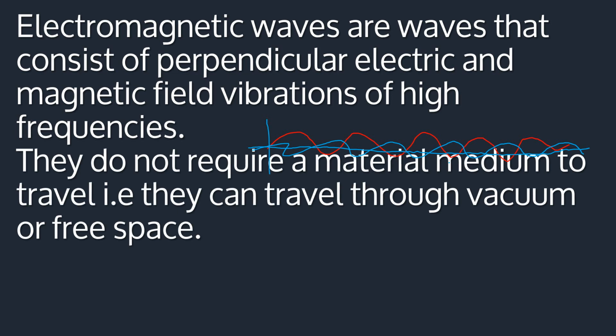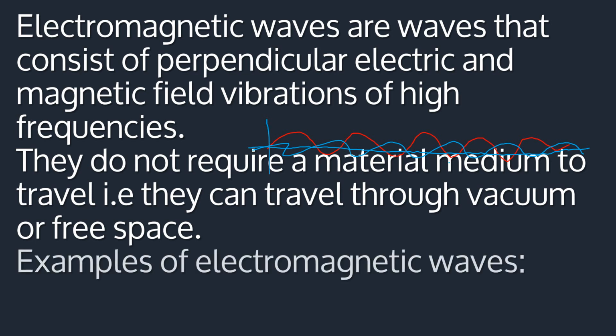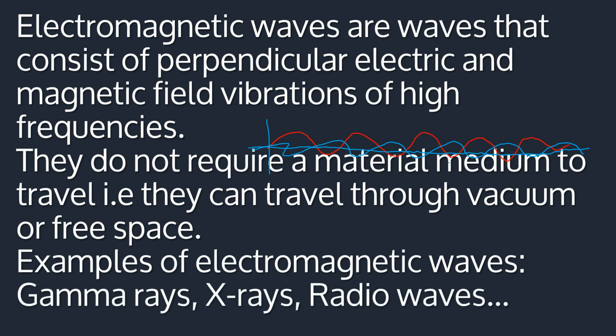As one of the properties, electromagnetic waves do not require a material medium to travel. That means they can travel through vacuum, or what we call free space. And examples of electromagnetic waves are quite many. You can look at gamma rays, X-rays, radio waves, and many others. But to understand the whole list, we shall look at what we call the electromagnetic spectrum, so that you look at all the examples of electromagnetic waves that you need to know.